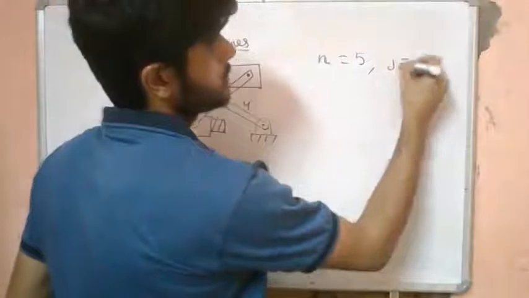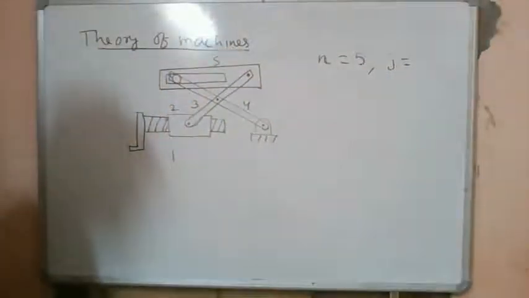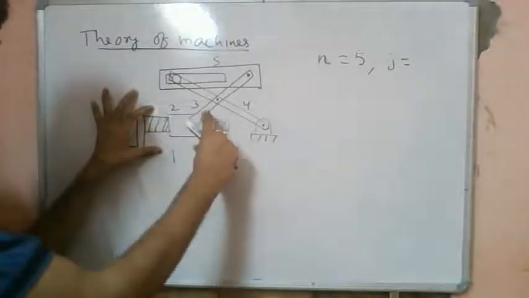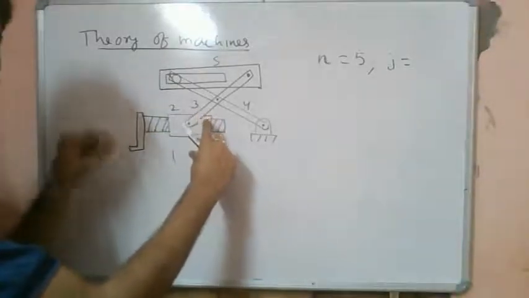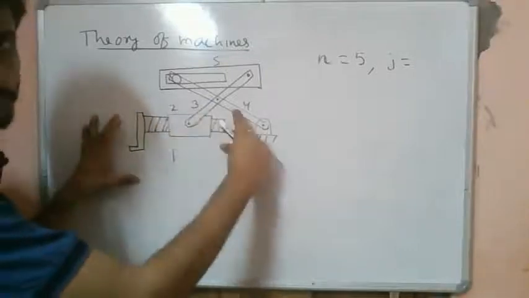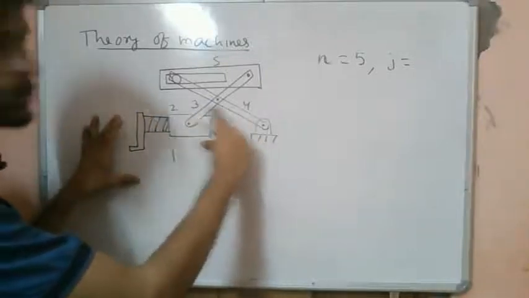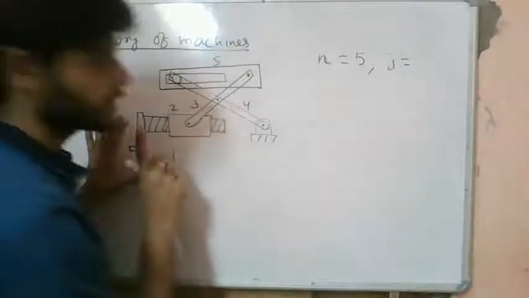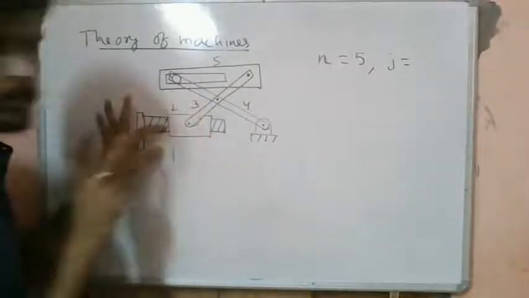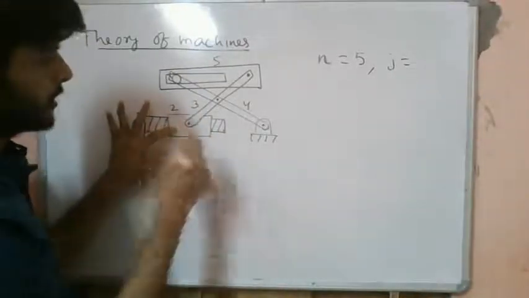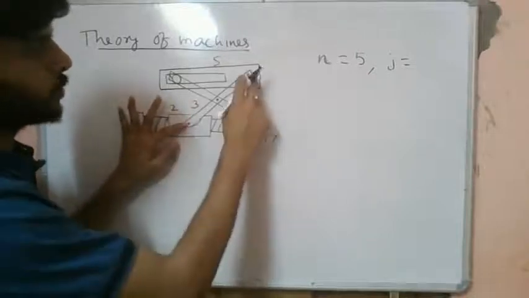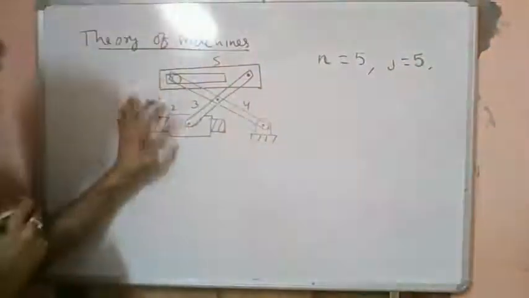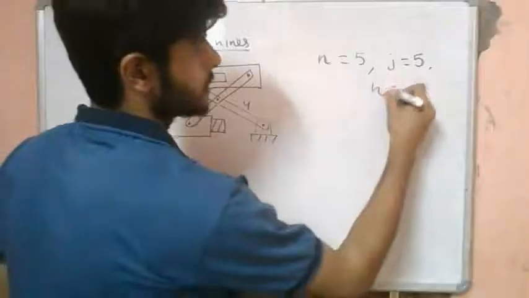What is the number of lower pairs? A screw is a lower pair, which has only 1 degree of freedom. We have discussed this. This is external, we will not consider this. We will consider only this motion. So one screw pair here, 1. This is 2, this is 3, this is 4, this is 5. So we have 5 lower pairs. And we have one higher pair.